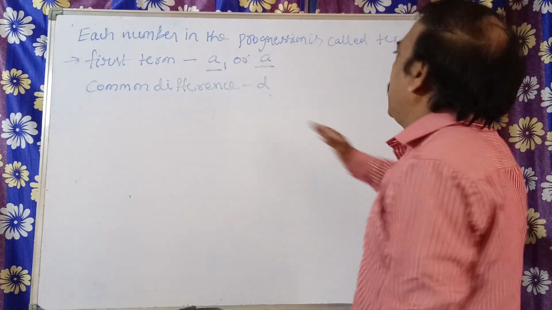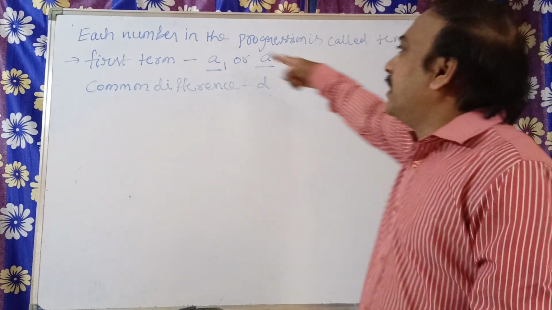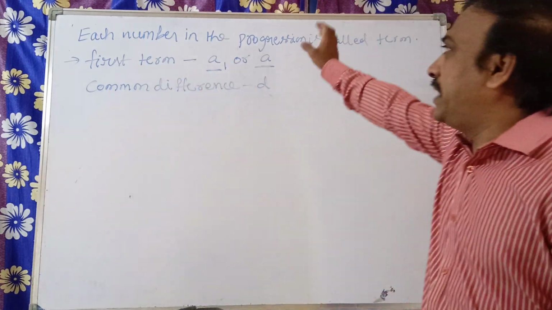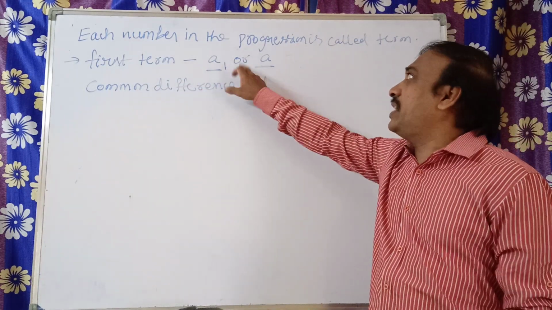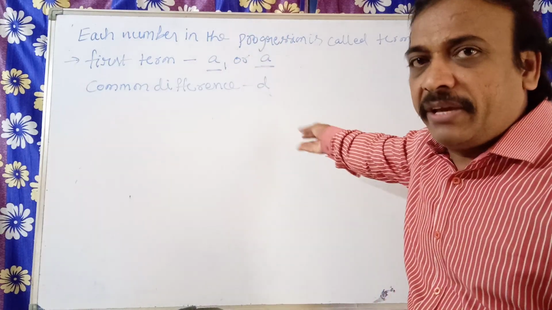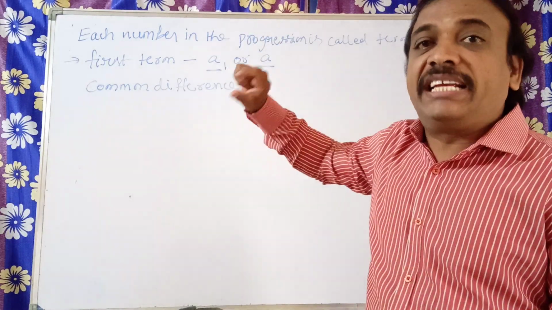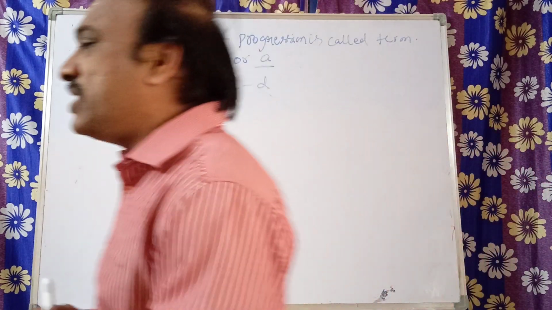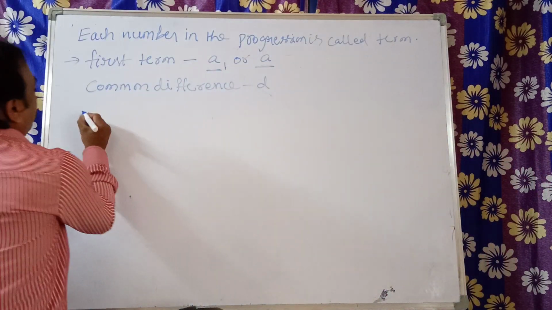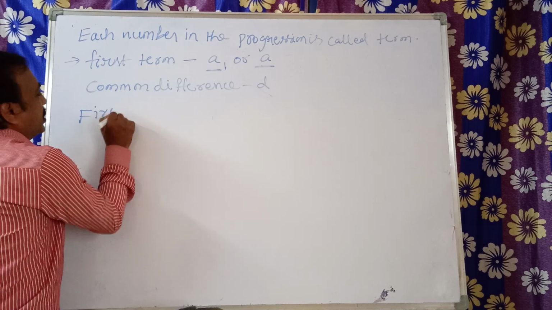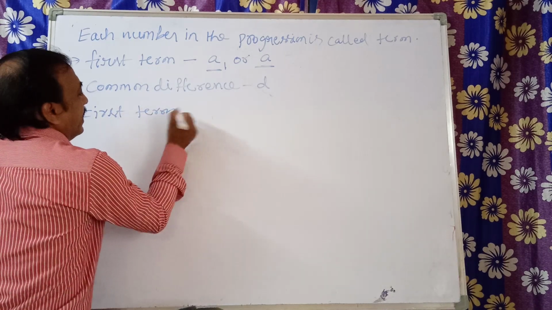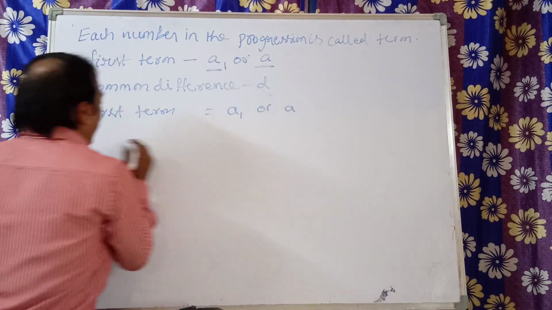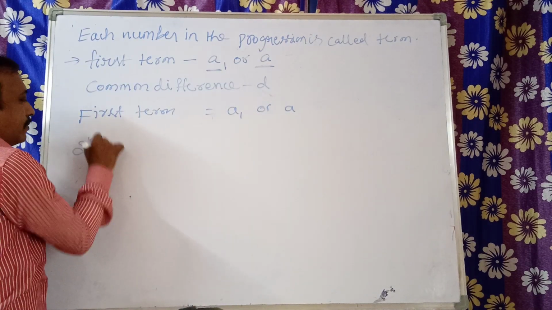Here each number in the progression is called a term. First term is denoted by either A1 or A. So I told in the previous, even if we write A1 or A, the common difference is D. Now first term, you observe it. First term is A1 or A. Now second term